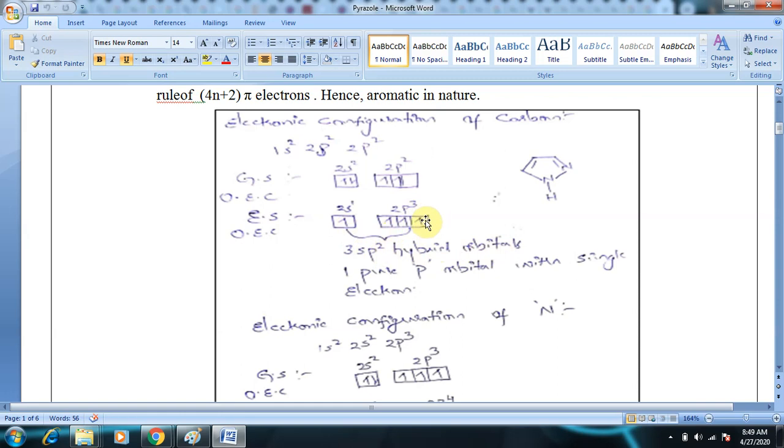So the carbon forms 3 sp2 hybrid orbitals and 1 pure p orbital is left untouched. It is not involved in hybridization. So the 3 sp2 hybrid orbitals on the carbon are utilized in the formation of sigma bonds, whereas the pure p orbital containing a single electron will be involved in pi bond formation. So this was about carbon.